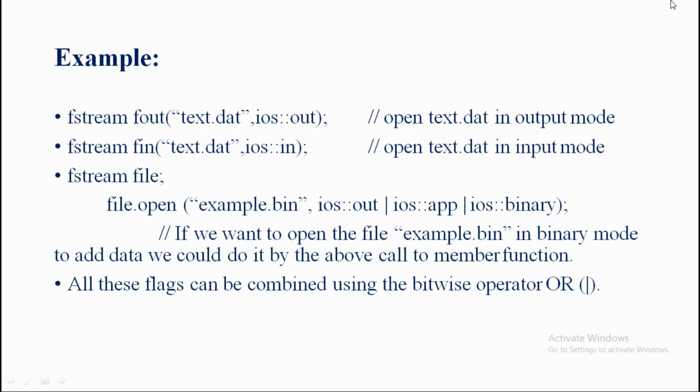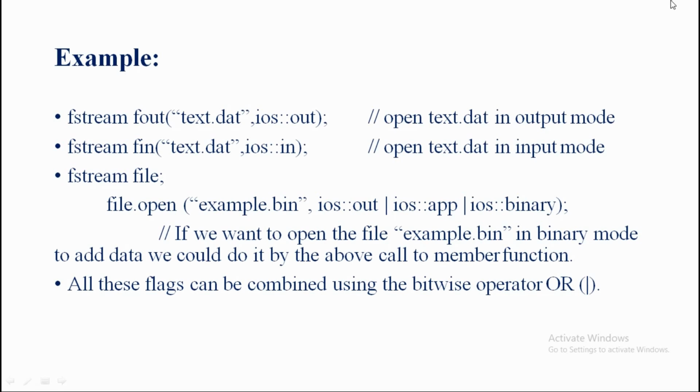And we know that with the open member function, this method can be used to manage multiple files, meaning maybe input and output. Clear this point here?